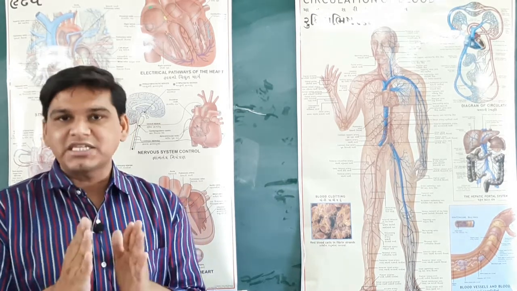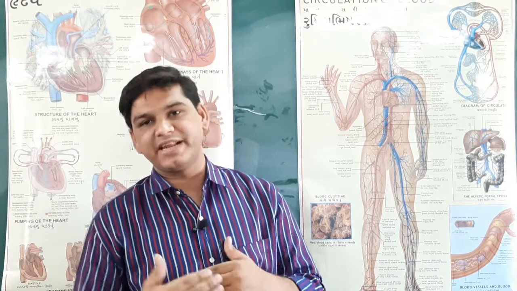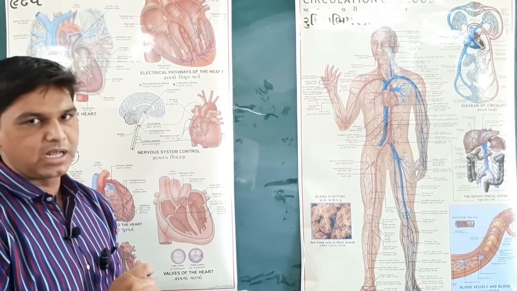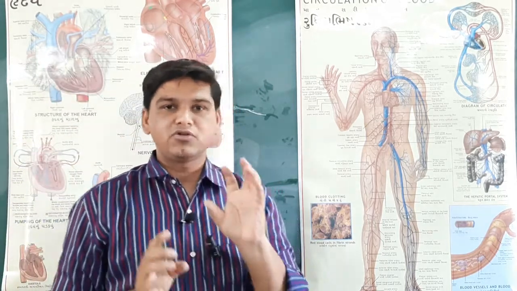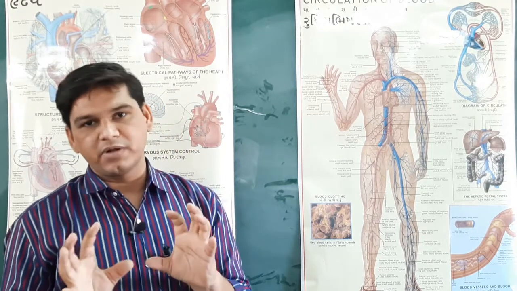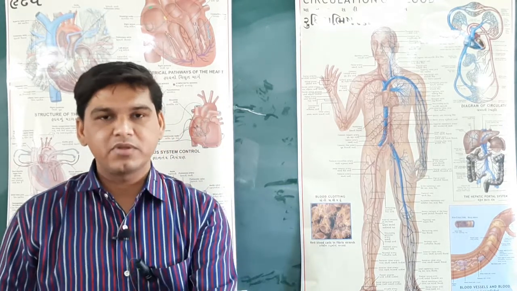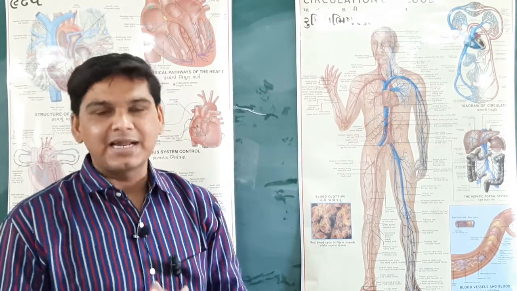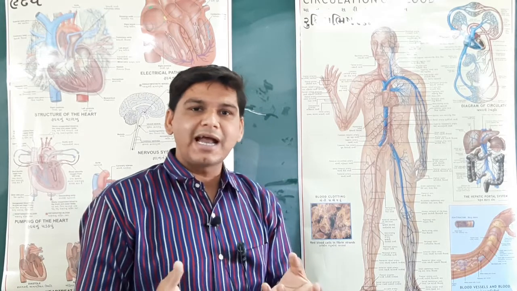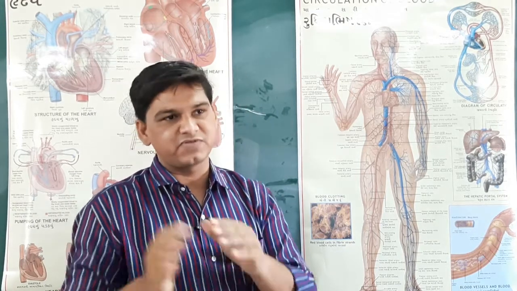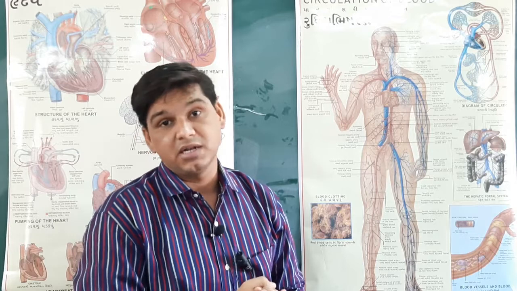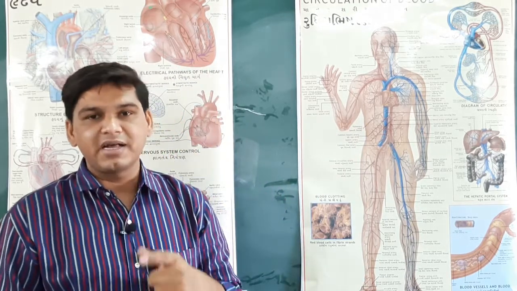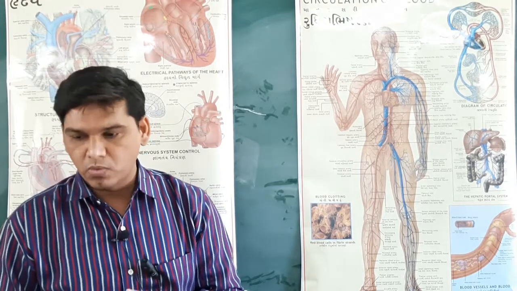So translocation in plants takes place in both directions. It moves from upward to downward, and also from downward to upward. How is that possible? For example, generally in the leaves we synthesize the food as a part of carbohydrate, which can be provided to the root. So that is upward to downward. Similarly, we have seen that roots absorb some of the ions and minerals, which can be easily transported to the leaves. So that is downward to upward. So translocation can be done in both directions, upward to downward and downward to upward.